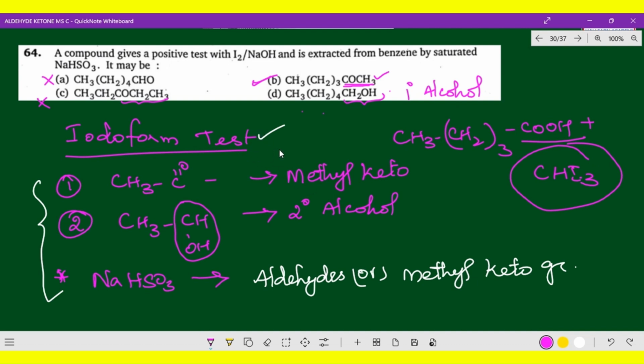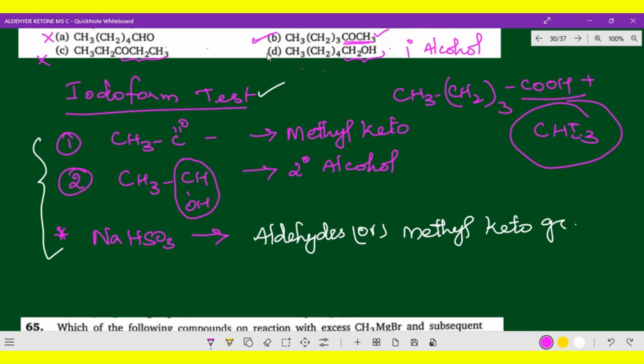Hope you got the clarity. So whenever you are thinking of the iodoform test, the terminal group, methyl keto group or secondary alcohol group, has to be mandatory, because a secondary alcohol can be converted to a keto group. That methyl keto group can be converted into iodoform, so it is eligible for the iodoform test. Hope you got the clarity. Okay, let us go to the next question. Which is the correct option? Option D is the correct option.